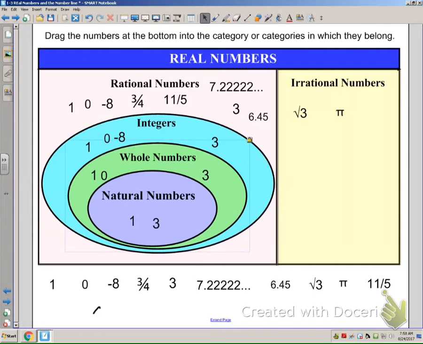And when I get up here to rational numbers, now we have fractions, repeated decimals, decimals that end. Anything that can be written as a fraction is a rational number. And then irrational numbers, we know, are numbers that never end, never repeat. So it's a decimal that never ends, never repeats. Like pi is 3.14, and it just keeps on going, keeps on going, keeps on going forever. There's no sort of pattern to it, and it never ends.